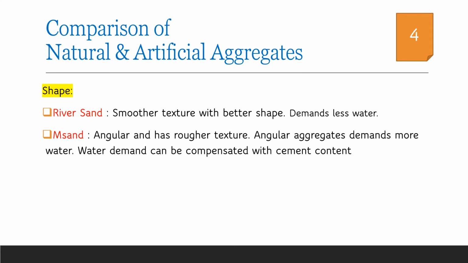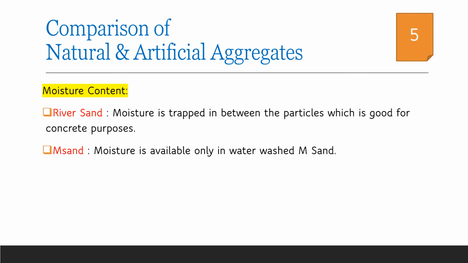These aggregates require more water for better workability, which may in turn influence the strength characteristics of concrete. Considering the moisture content, saturated surface dry condition is most preferred in concrete mixtures. River sand always traps a certain amount of water between its particles, which keeps it in a saturated surface dry condition, and hence it is good for concrete purposes.